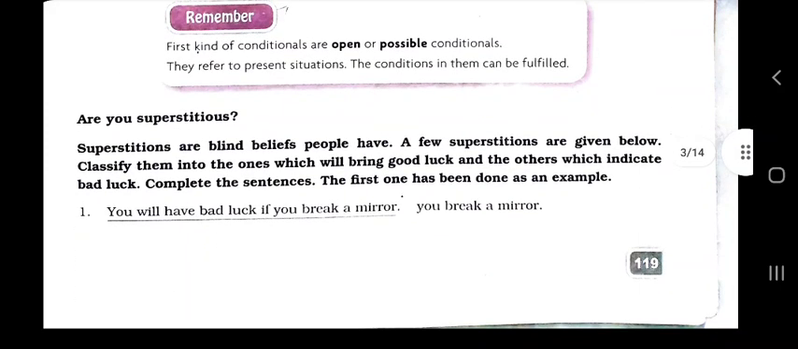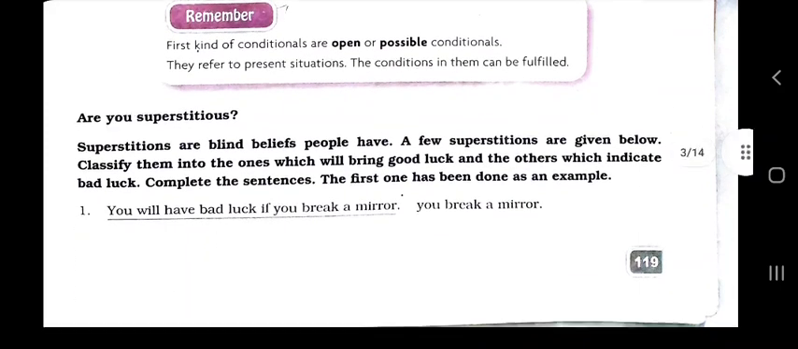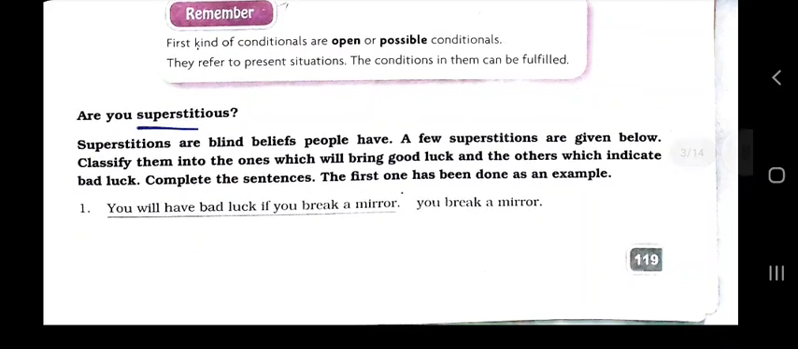If he will call, then I will go, it means it is a possible condition. Now let's do 'Are you superstitious?' Superstitious means you believe something blindly without any reason or logic. So superstitions are blind beliefs. They say yes, superstitions are blind beliefs. Meaning if you believe in something without thinking, that is superstition.